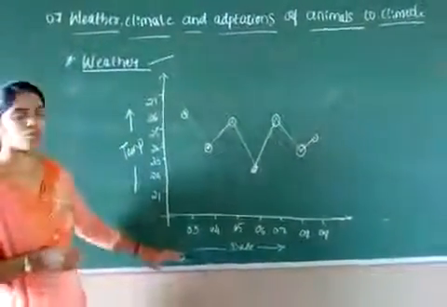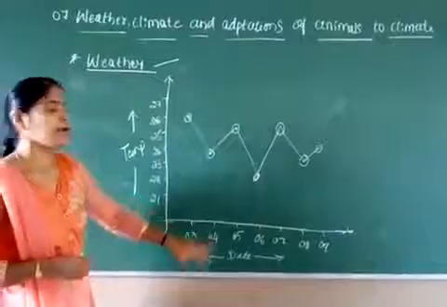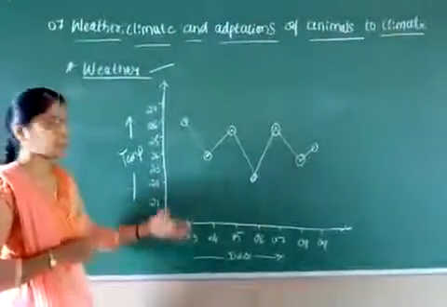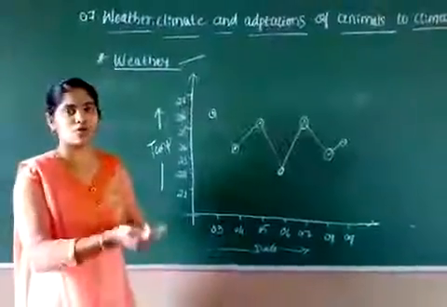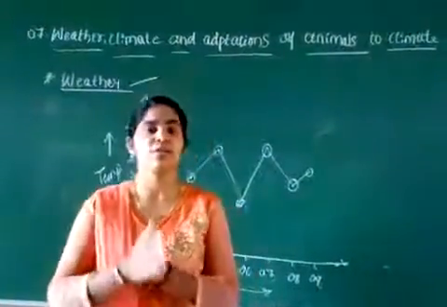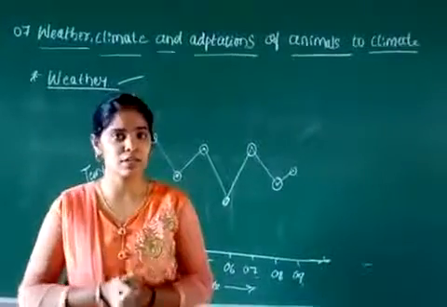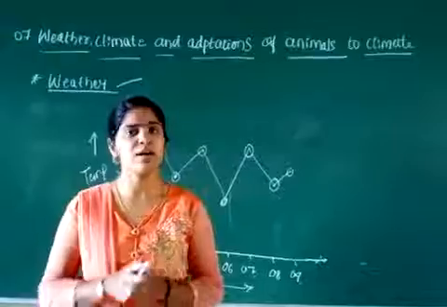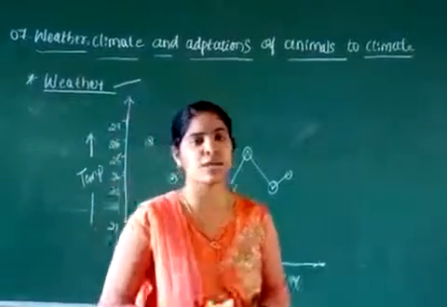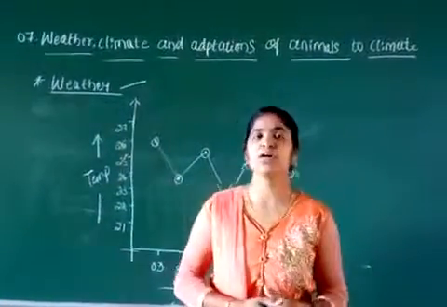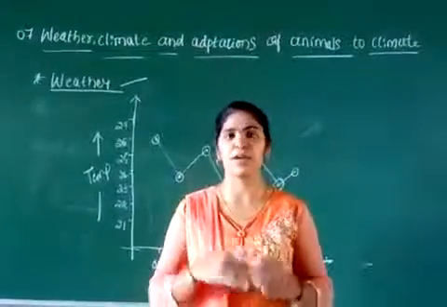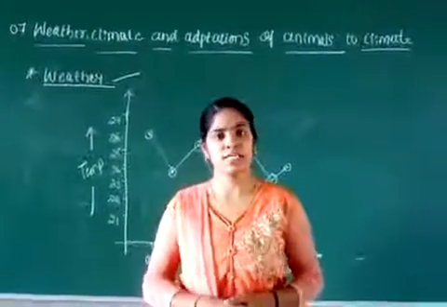Based on this we will tell the weather condition of today's weather and tomorrow's weather. Okay students, in today's class we have learned what weather is and how we measure it. In the next class I am going to start with what climate is and how we measure it.